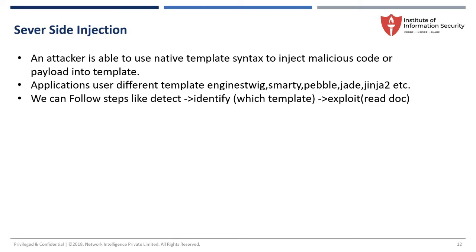These are some different vectors where you can check how these templates are used and how they work. First, always detect whether the input you are giving is reflected. If I have a search bar and I give something, it displays the same thing. That means I give the input and it is displayed on the website. And the other thing is, you should understand which template they are running.